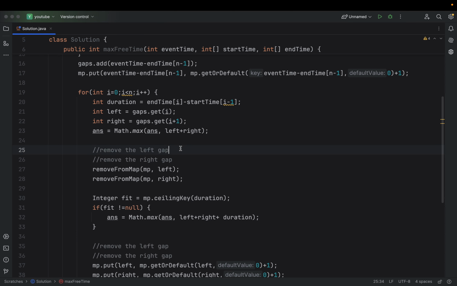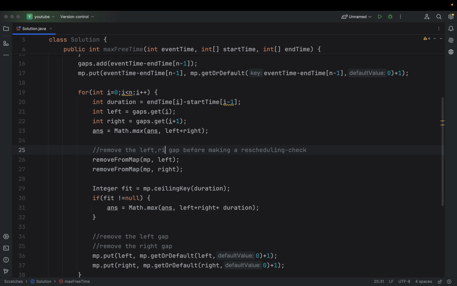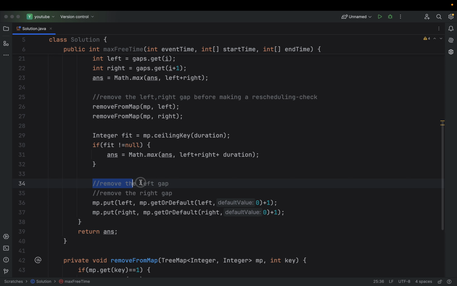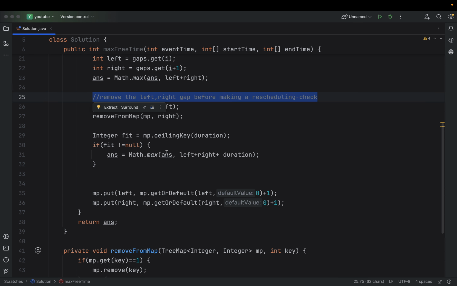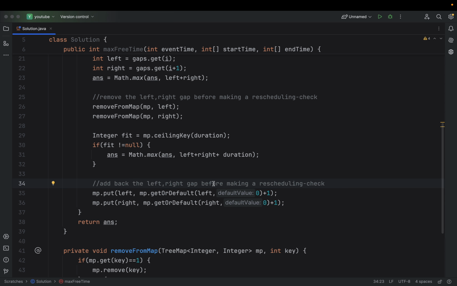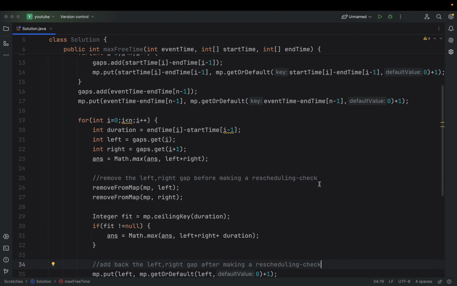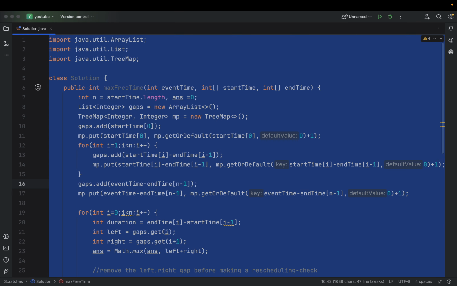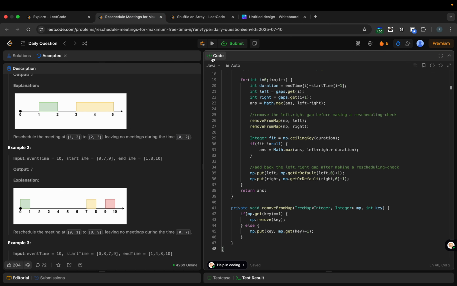Remove the left gap, right gap before making a rescheduling check. Then, after the check with left and right gap, here I can say add back the left and right gap after making a rescheduling check, right? And I think I have, let me test if we have written it correctly.